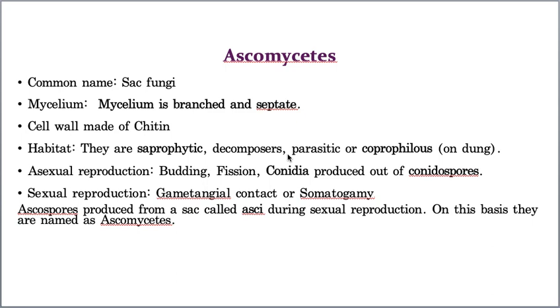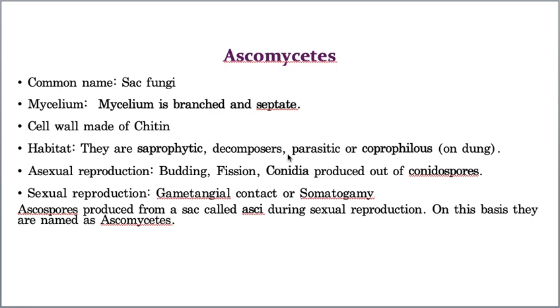Now, the mycelium of the fungi is branched and septate. What is the meaning of branched? Branched basically means the body of the fungi is called mycelium, and the mycelium is made up of several filament-like structures called hyphae. And these hyphae produce several branches. That's why I called it branched.